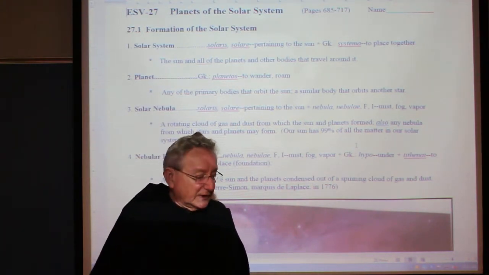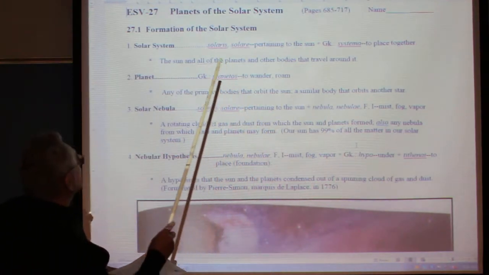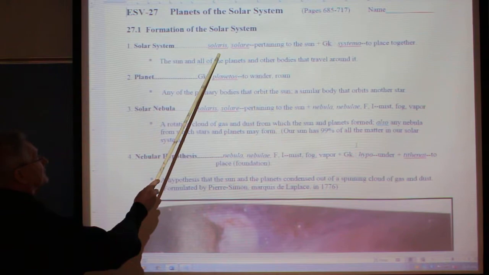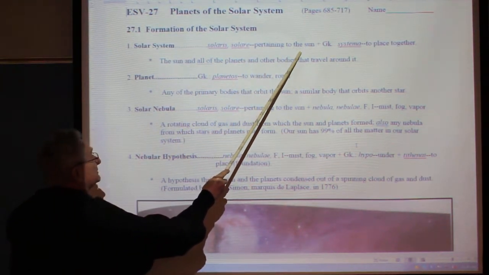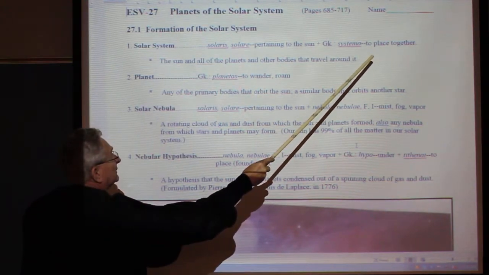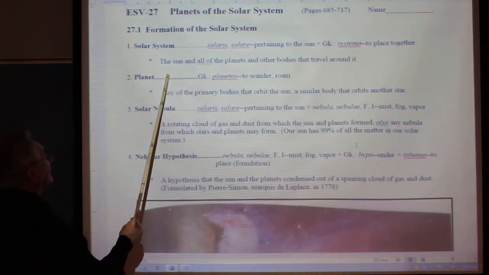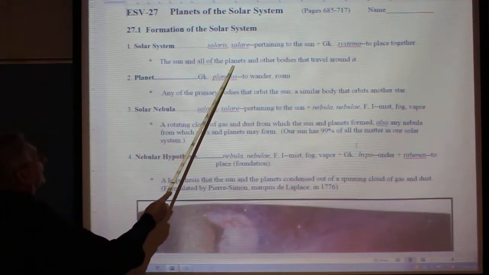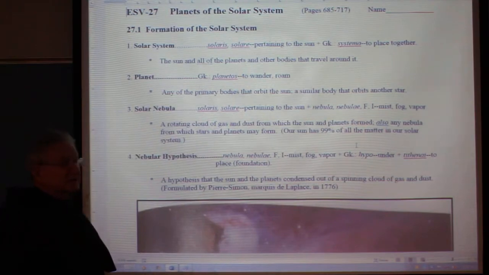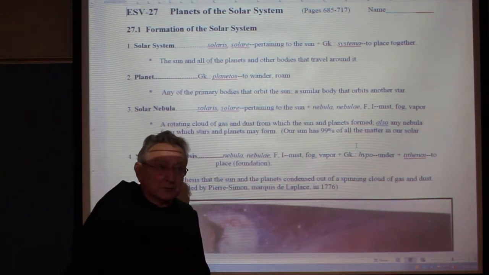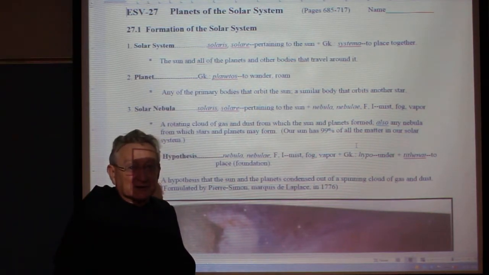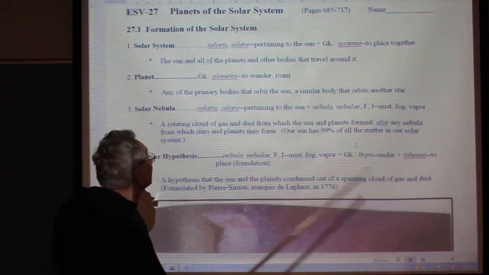And the first word up there you can see is the solar system. From solaris, solare, pertaining to the sun, and system, Greek word to place together. So the sun and all of the planets and other bodies that travel around it. Now what are these other bodies? Of course they are the moons. And in our case we have a lot of artificial moons called satellites going around our Earth.